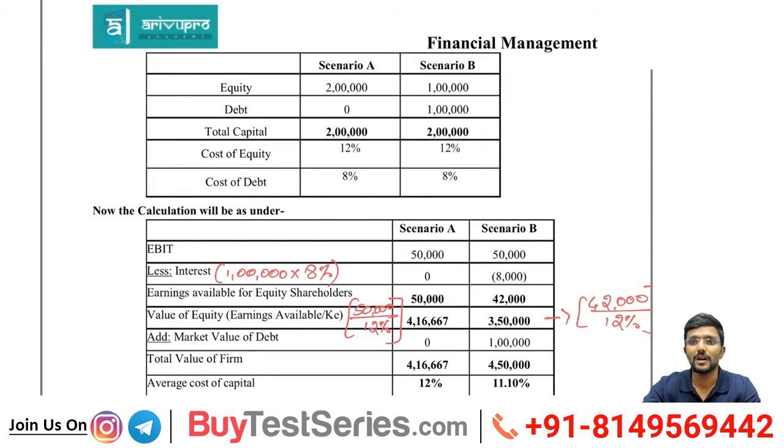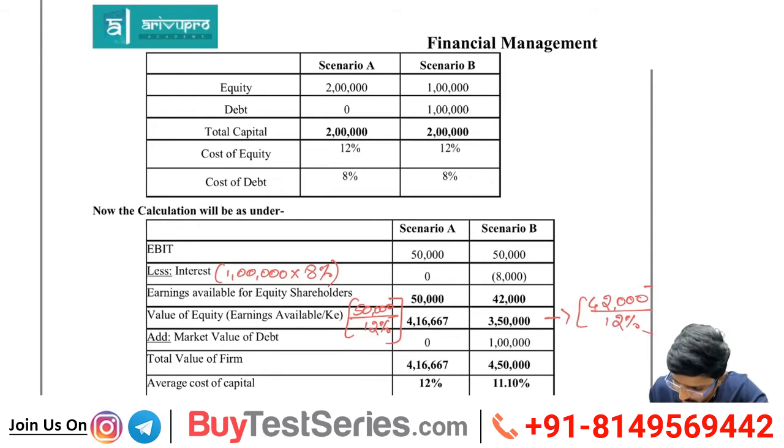Any confusion? How to find out the value of equity means always it is earnings available to equity shareholders divided by cost of equity. How to find out the value of debt? Simple sir, interest divided by cost of debt. Simple. So next, total market value of debt.